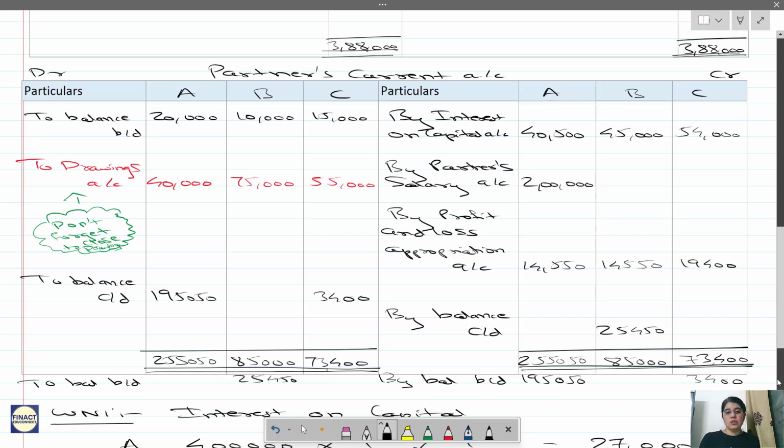In capital or current account you may have a debit or credit balance sometimes. Usually all assets will have an opening debit balance and all liabilities will have an opening credit balance, correct? But in the fluctuating capital method, usually you will have a credit balance only. In the fixed capital method, capital will have a credit balance, but the current account may sometimes be debit or credit. Remember that, so don't get confused over here.